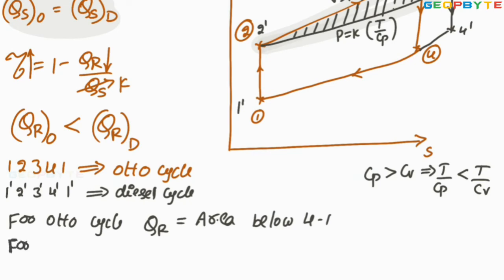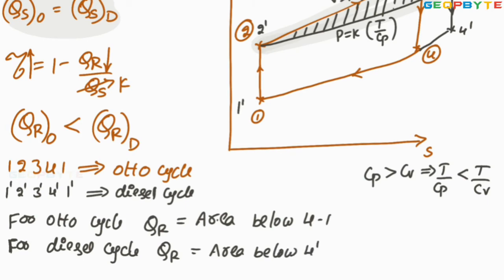For the diesel cycle, heat rejection equals what? The area below 4 dash 1 dash. Since the area below 4 dash 1 dash is more than the area below 4,1, we concluded that the heat rejection for the Otto cycle is less than the heat rejection for the diesel cycle.